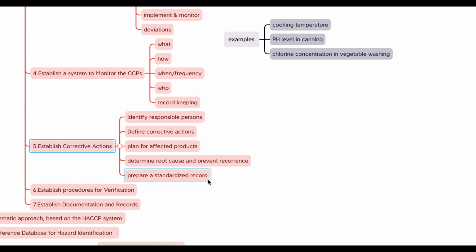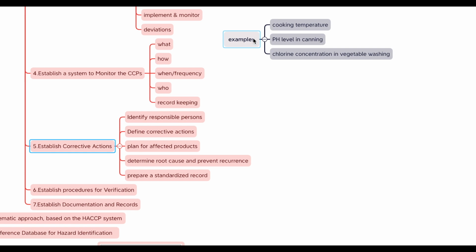And in the last step, prepare a standardized record to document the details of the corrective actions. This record should include information about the deviation, the food safety assessment, the corrective actions taken, the completion of corrective actions, the root cause and control measures, and the verification of the corrective actions and control measures.